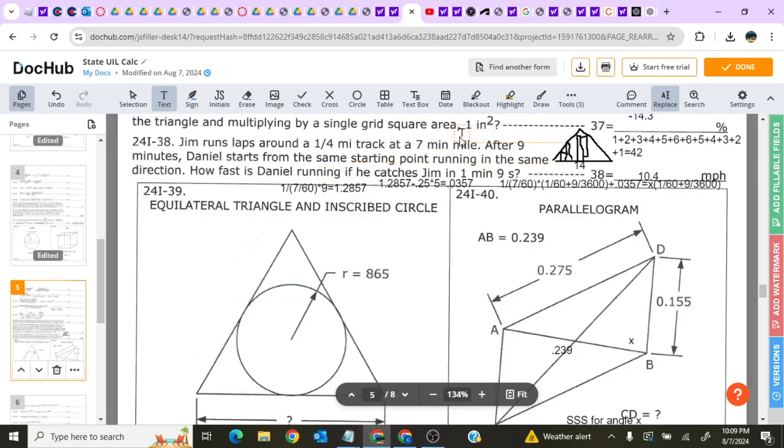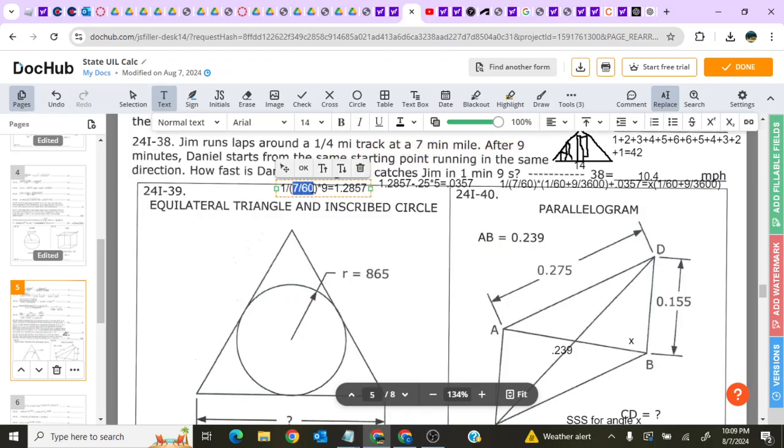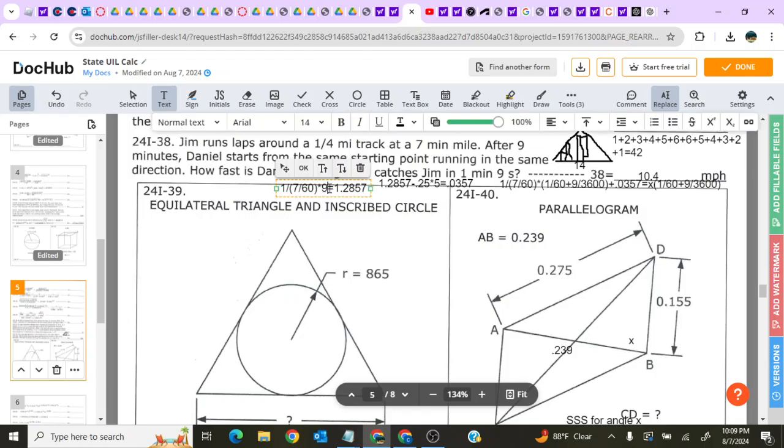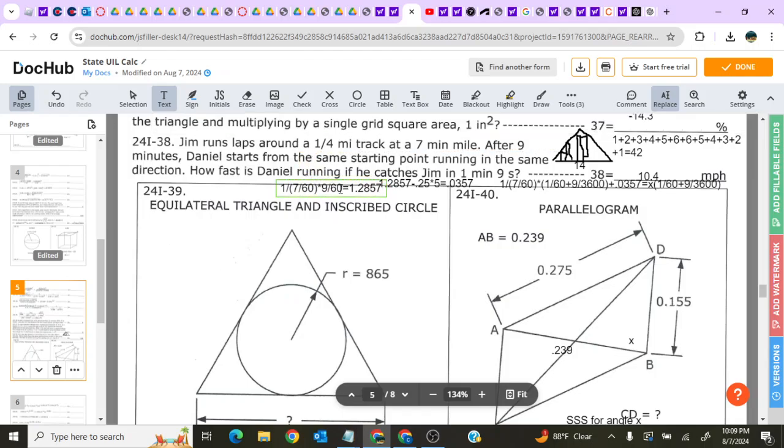So first off, let's figure out how far Jim travels in the 9 minutes. Jim travels 1 mile in 7 minutes, so his rate is 1 mile over 7 minutes, essentially. And the minutes are converted to hours to make things easier, for the answer to be in miles per hour. Then you multiply by 9 over 60, 9 minutes over 60 converted to hours.